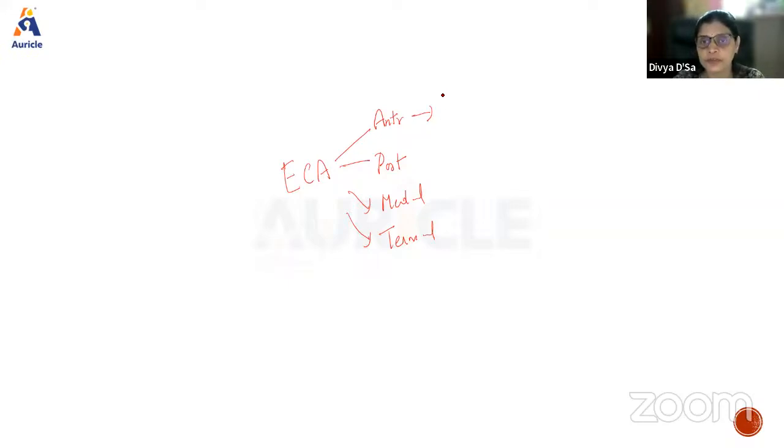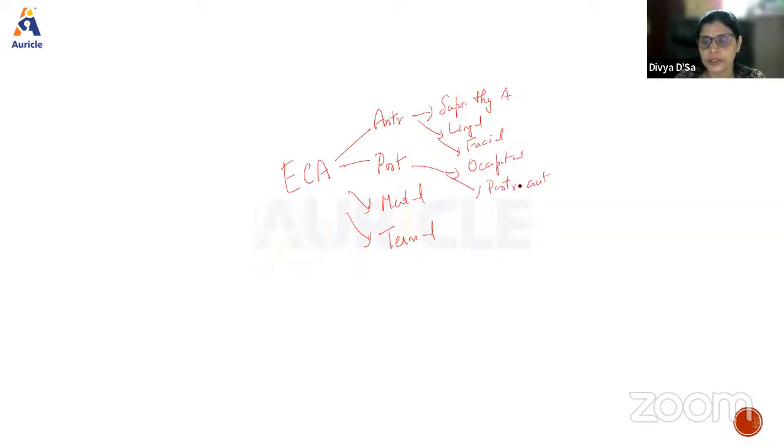From below upwards, the anterior branches are the superior thyroid, the lingual, and the facial. Posteriorly, we have the occipital and posterior auricular.